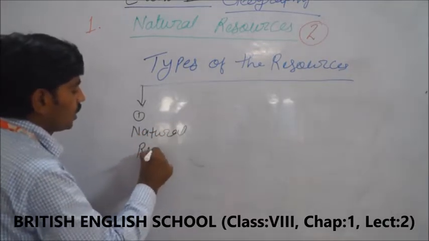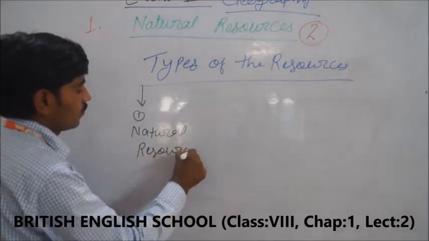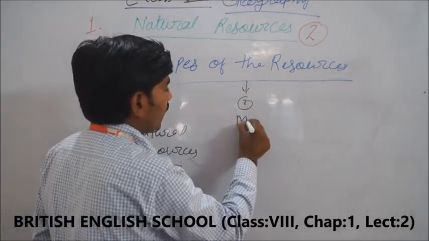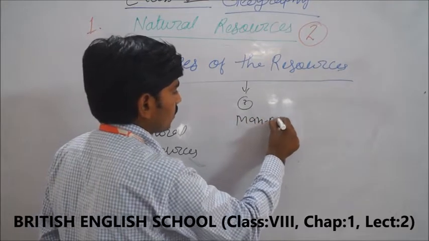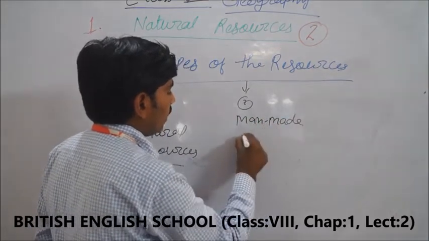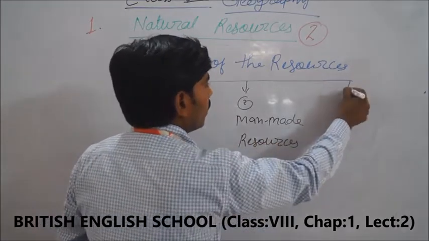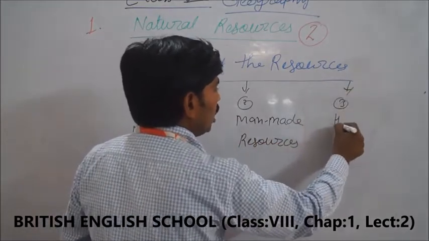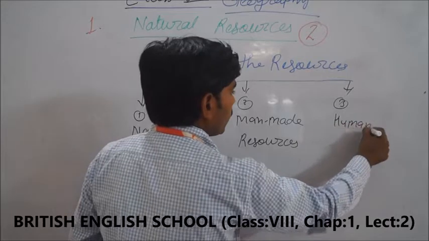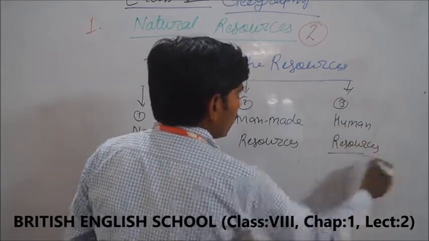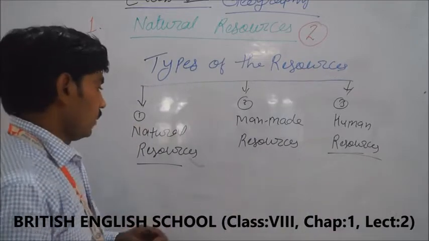Understood? And second one is the man-made resources. And third one is the human resources.